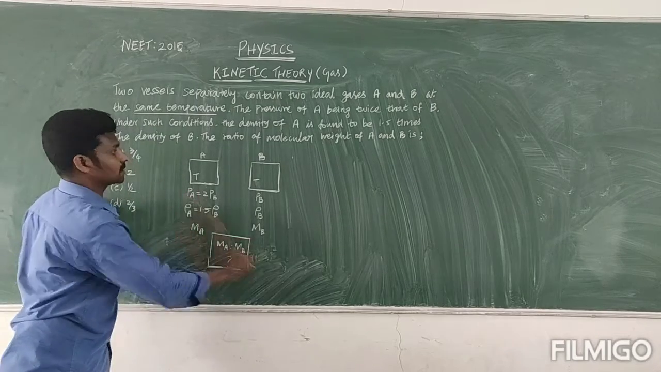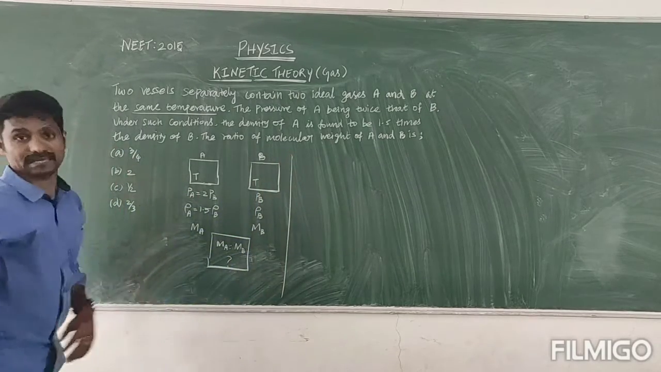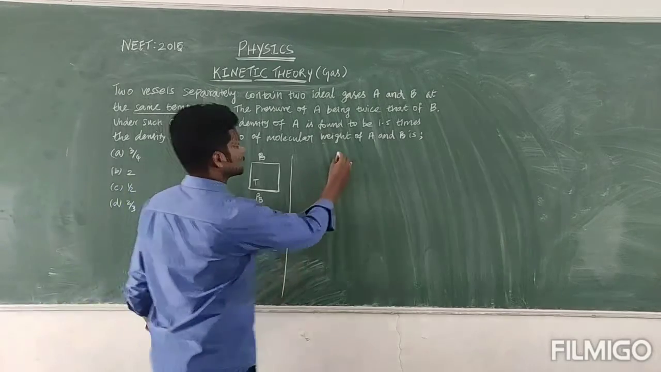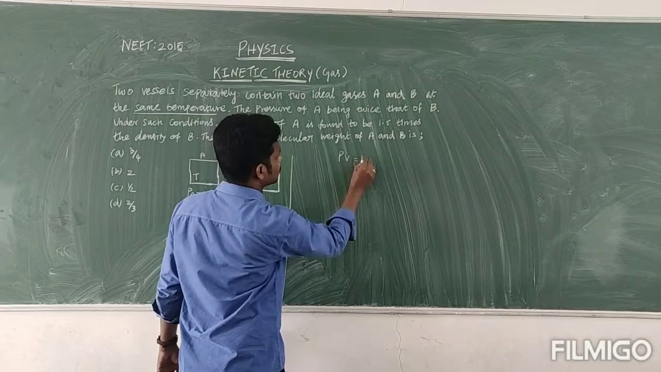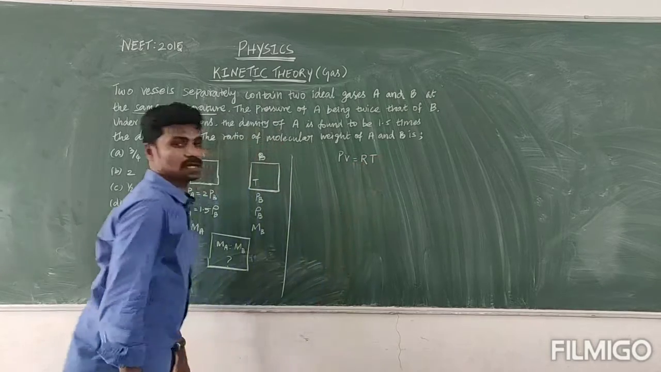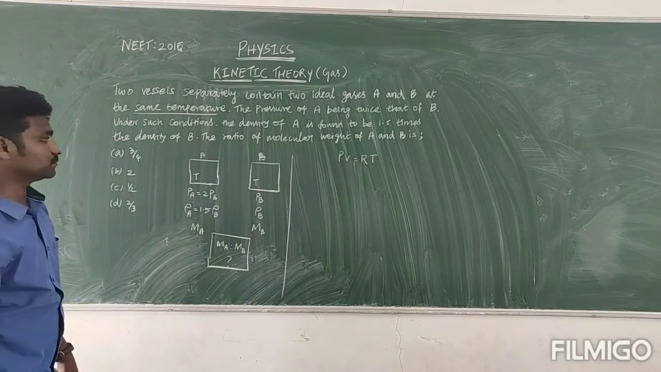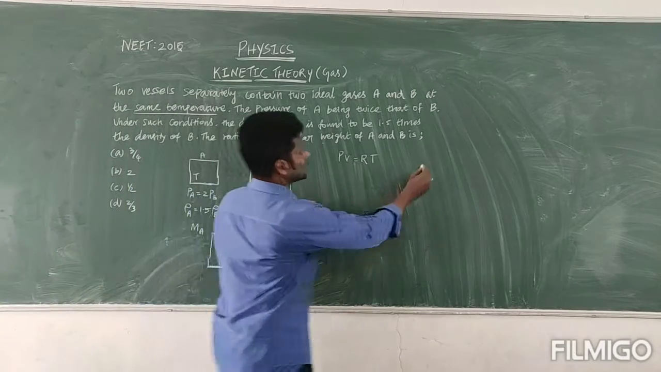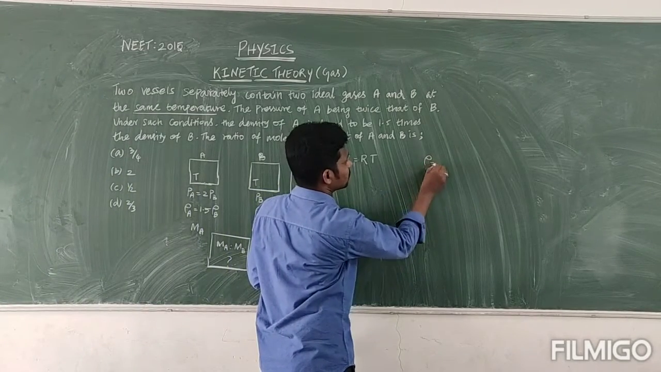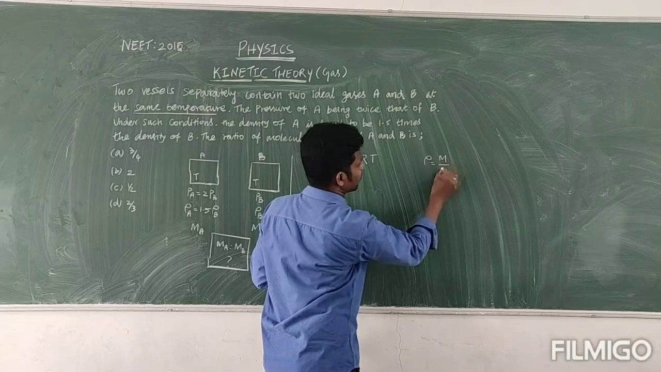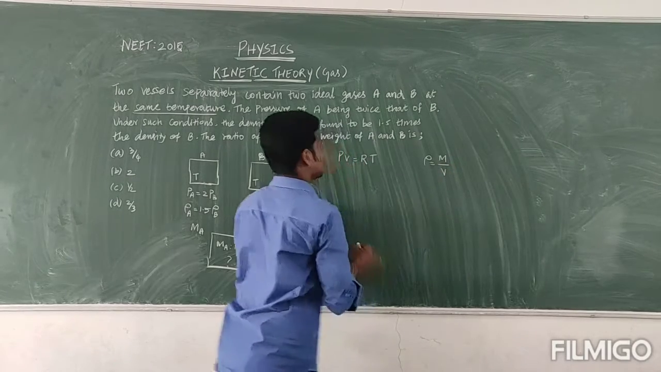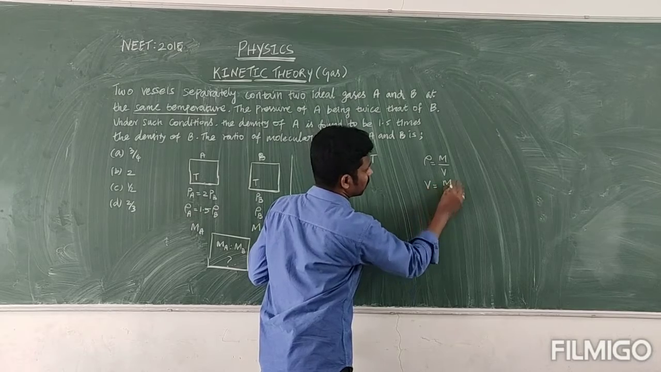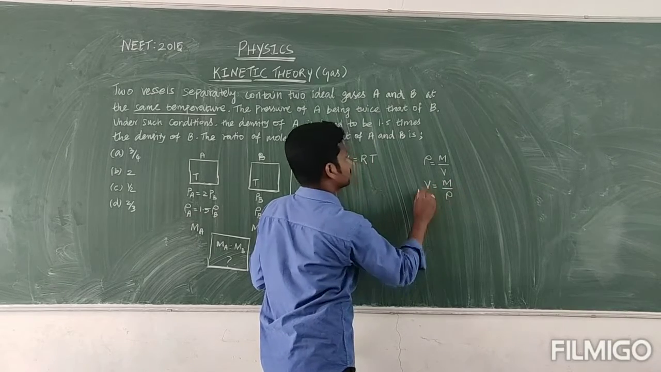Now see, we use the ideal gas equation, because here they are using ideal gas only. The ideal gas equation you know is PV equals RT. Now let's introduce the density factor. We know that density is equal to mass divided by volume. Therefore, volume is equal to mass divided by density.